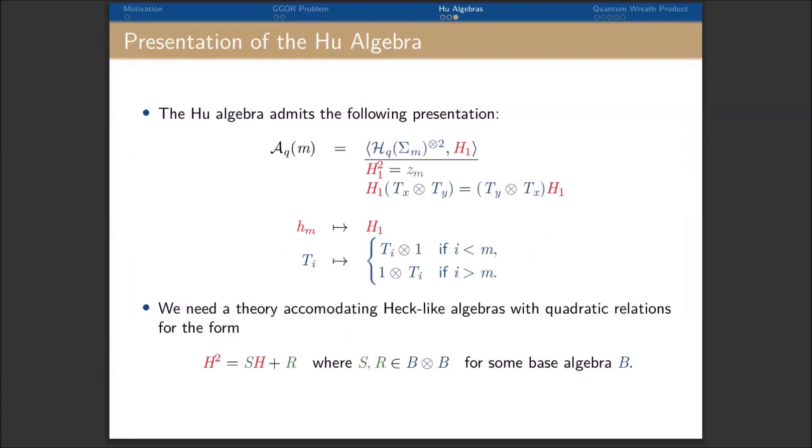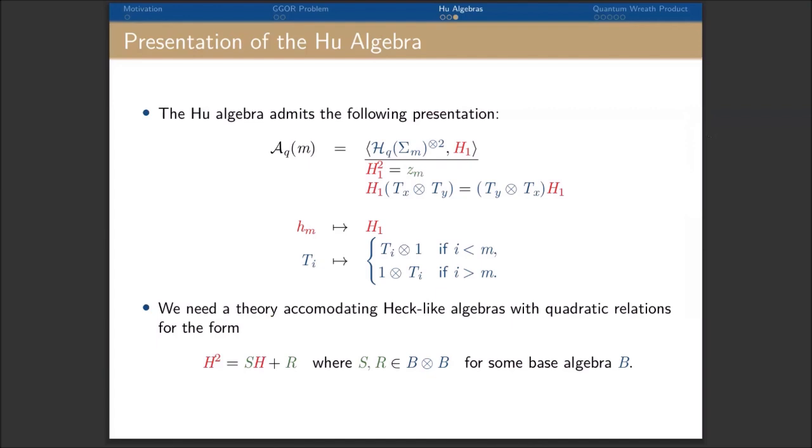With this explicit formula, we are able to describe a presentation of the Weyl algebra, which is generated by a tensor product of an algebra and a generator H1. The relations are given by a quadratic relation, H1 squared equals Zm, as well as a wreath relation, basically saying H1 is an intertwiner for elements in the maximal parabolic.